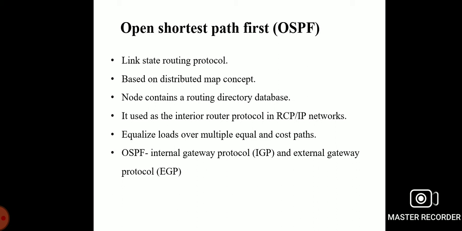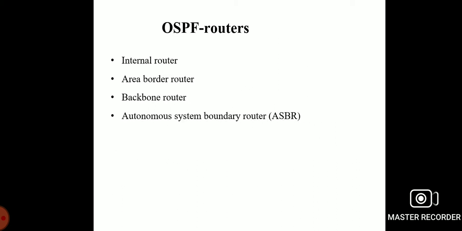The backbone router is a router that has links connected to the backbone. The fourth one, the autonomous system boundary router, is a router that has a link connected to another autonomous system. These are the four different types of routers in the Open Shortest Path First algorithm.